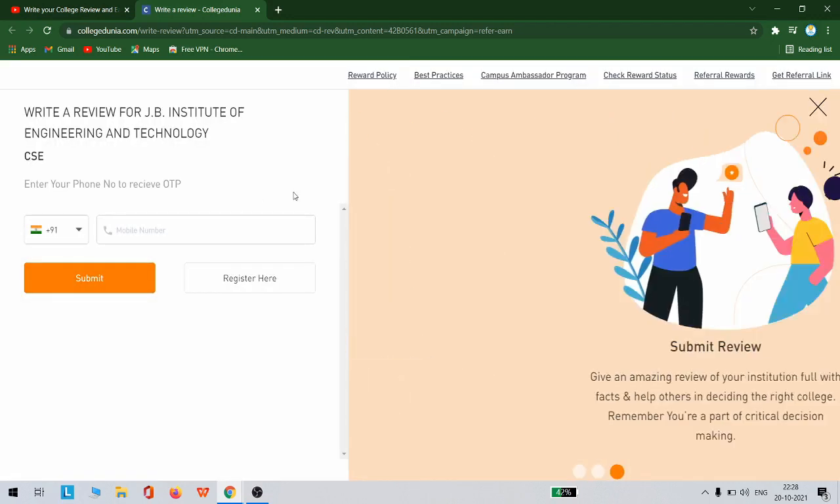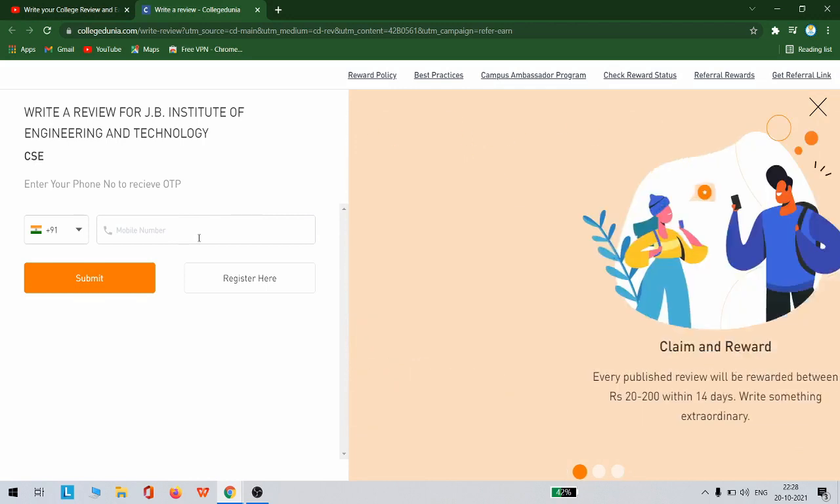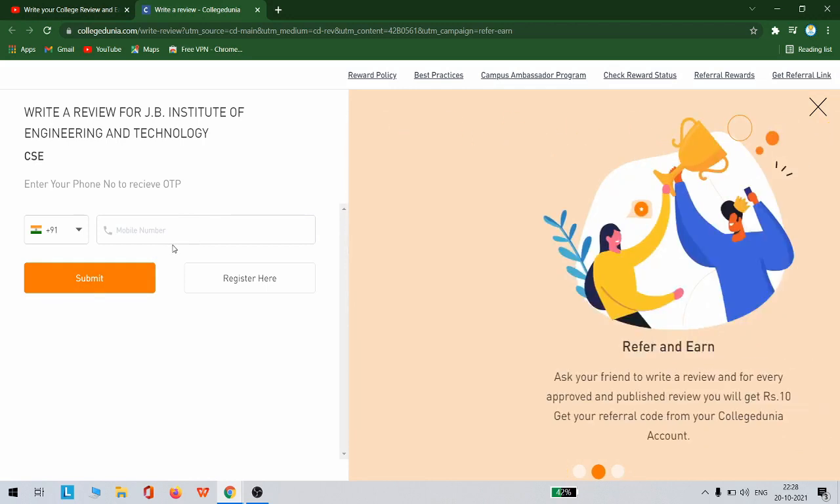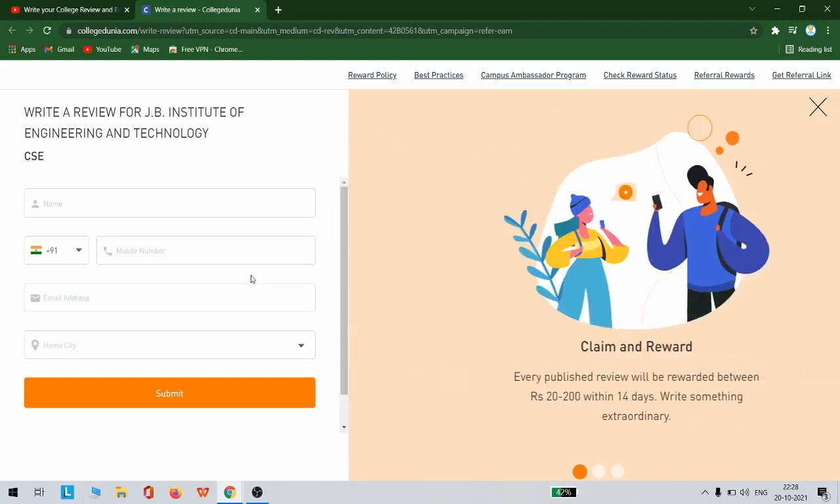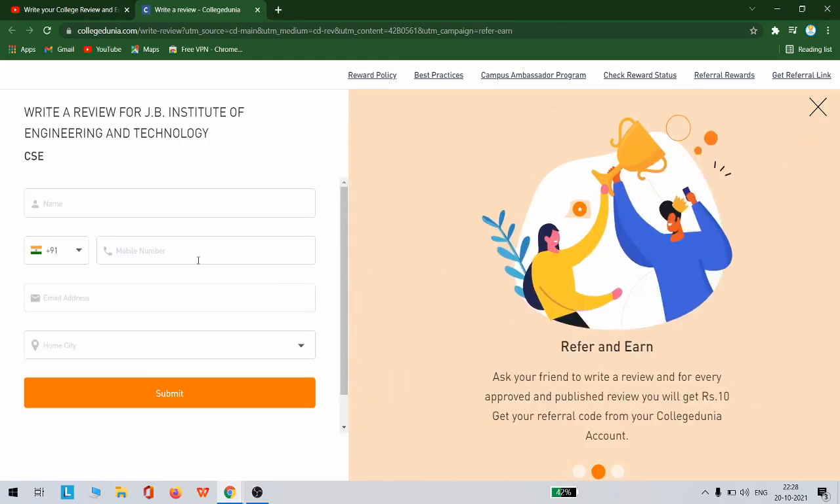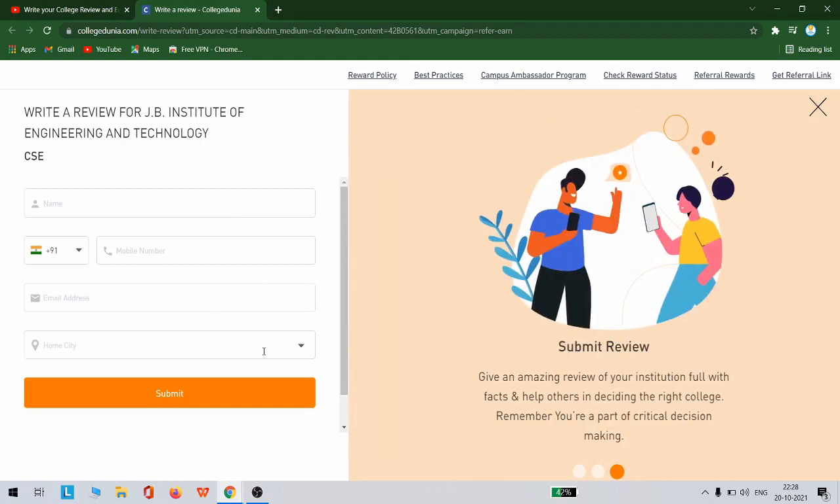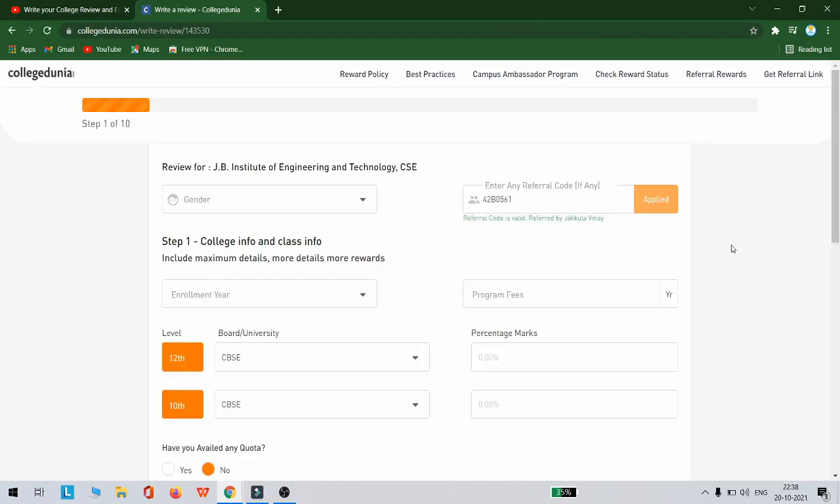If you are already a registered user, enter your mobile number, click submit and enter the OTP. If you are a new member, just click on this register here, provide your name, your mobile number, your email address, choose your city and then click submit. After providing the OTP, you will see something like this.